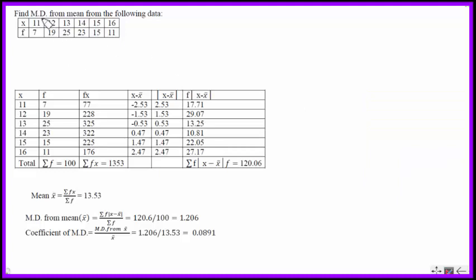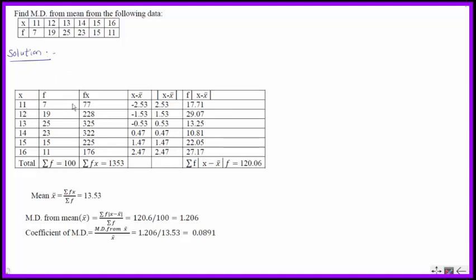Calculate mean deviation, find mean deviation from mean for the following data. Solution. See here, in this data what is given? X is given and f is given. We have to calculate mean deviation from mean. So first we have to calculate mean.